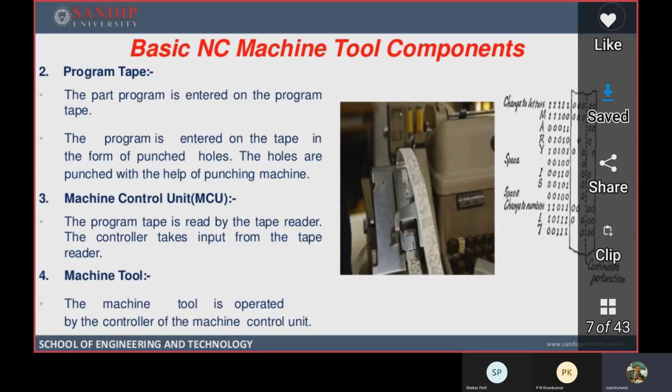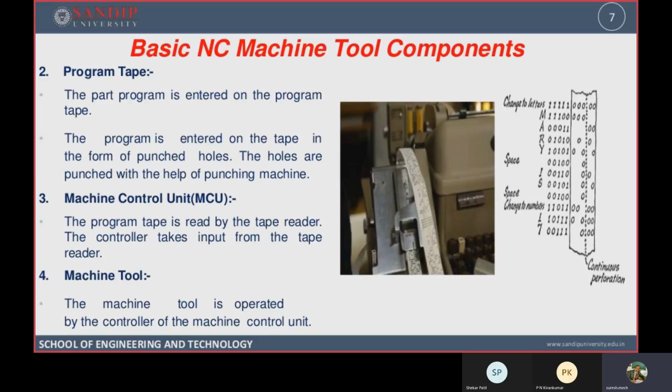The holes are punched with the help of a punching machine. Each hole contains one particular data inside. Therefore, a set of holes are punched systematically, which will give the information regarding the part program.